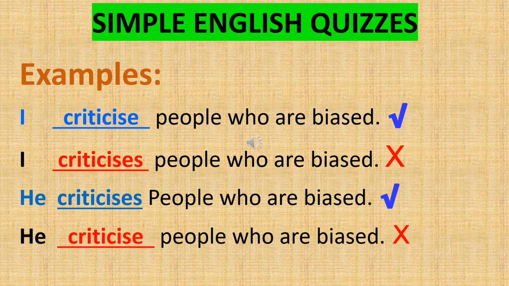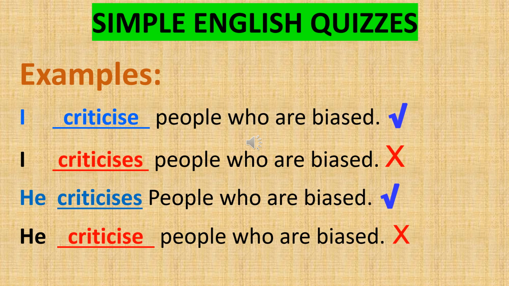Some English learners use criticize and criticizes interchangeably. This is wrong because the connection between the third person singular, he, she, and it, and the verb criticizes, is unbreakable. If you watch closely, you will find that all the other verbs connected to all the other personal pronouns coincide with the main verb, criticize, except the third person singular which ends in s.